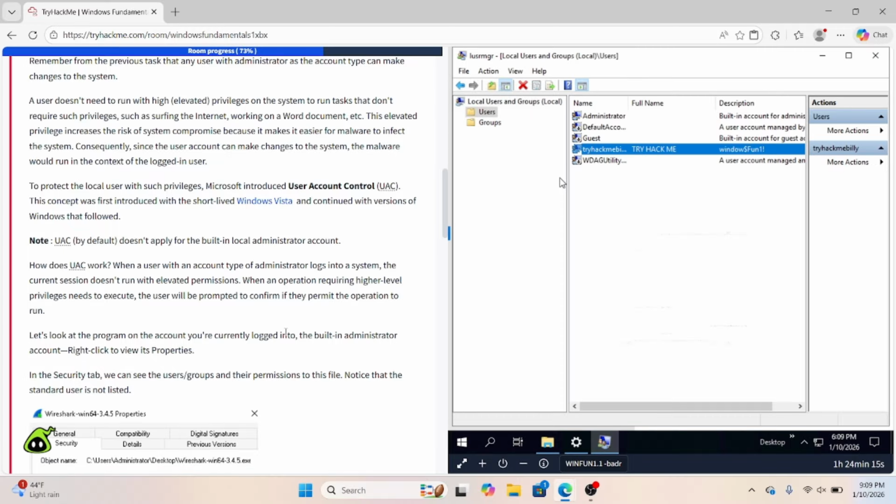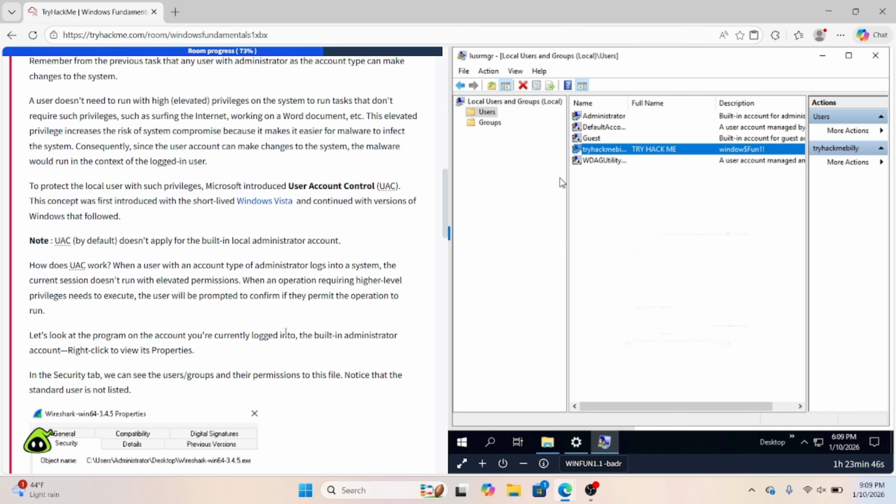This elevated privilege increases the risk of system compromise because it makes it easier for malware to infect the system. Since the user account can make changes to the system, the malware would run in the context of the logged-in user. To protect local users with such privileges, Microsoft introduced User Account Control, or UAC.